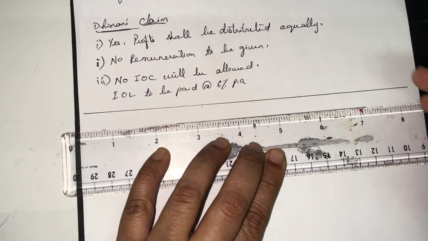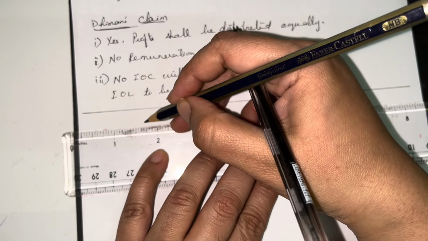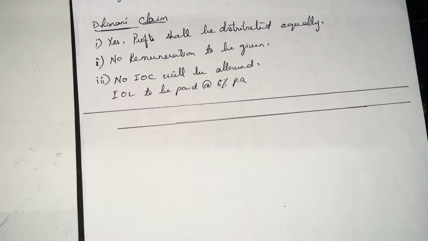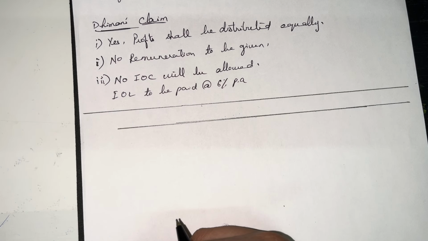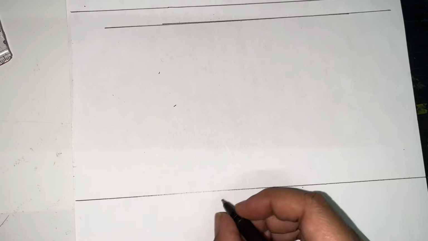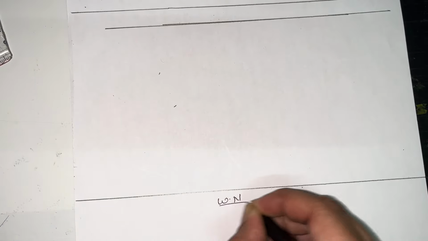This is our profit and loss appropriation account. And then we'll leave some space, and then we'll prepare our working notes. This is our working notes part. In the exam, please do the same way.